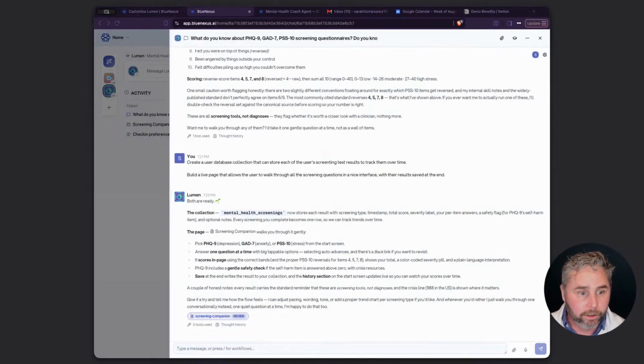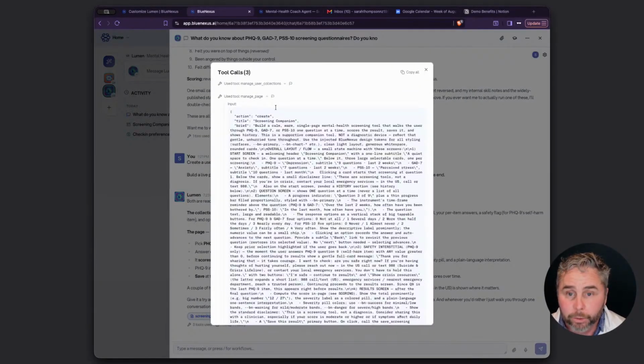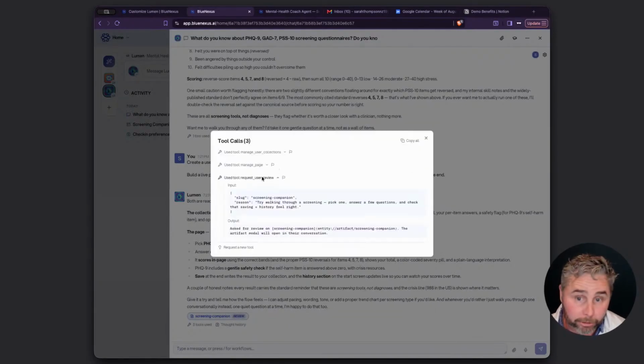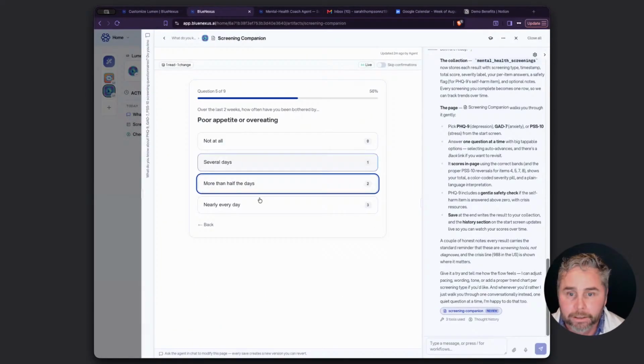Let's see how our little background task here has gone. Let me just double check. Manage user connections. So yeah, it's defined the collection. It's then defined the page, and that's requested me to review. So look, let's just see how it's gone with a one-shot attempt.